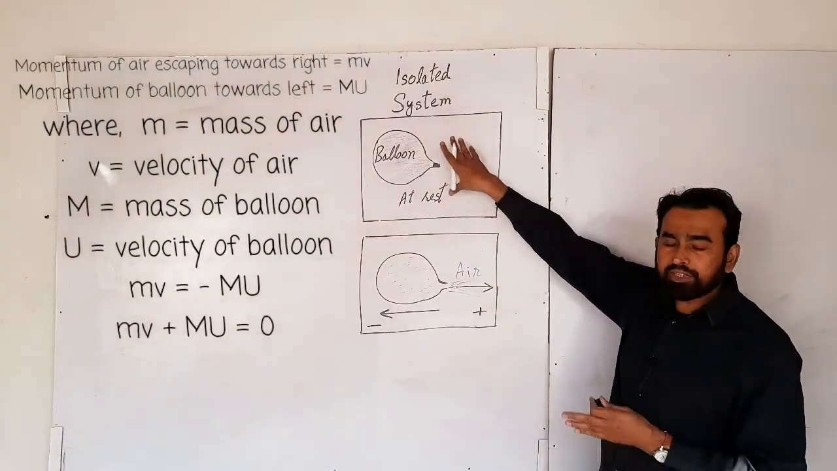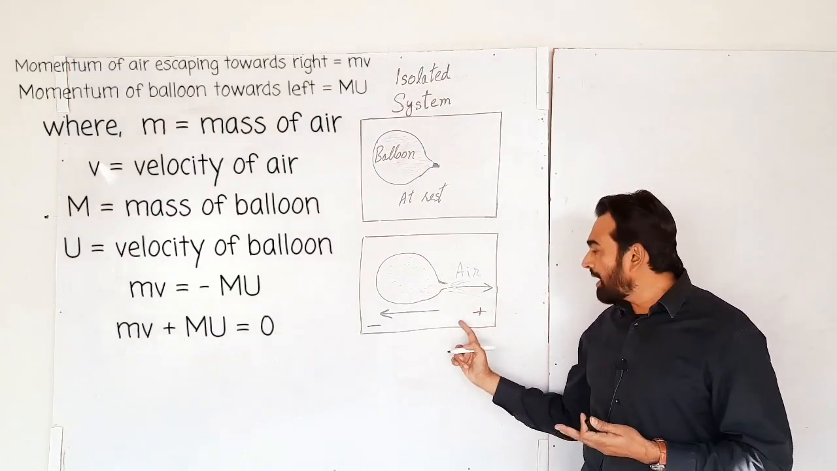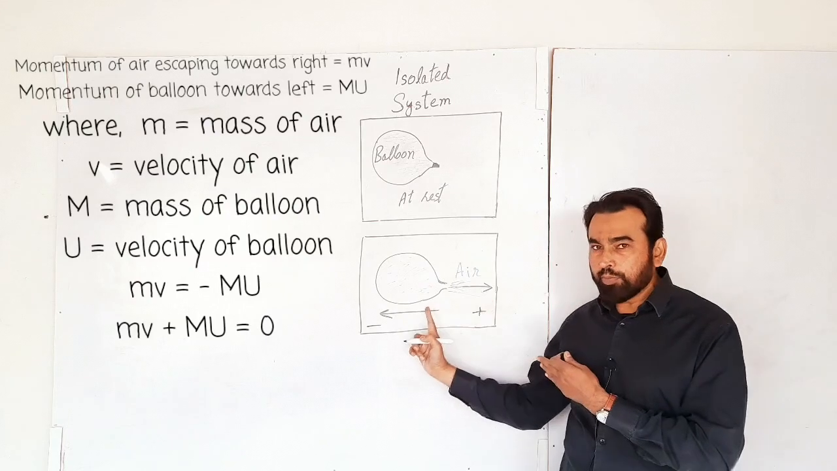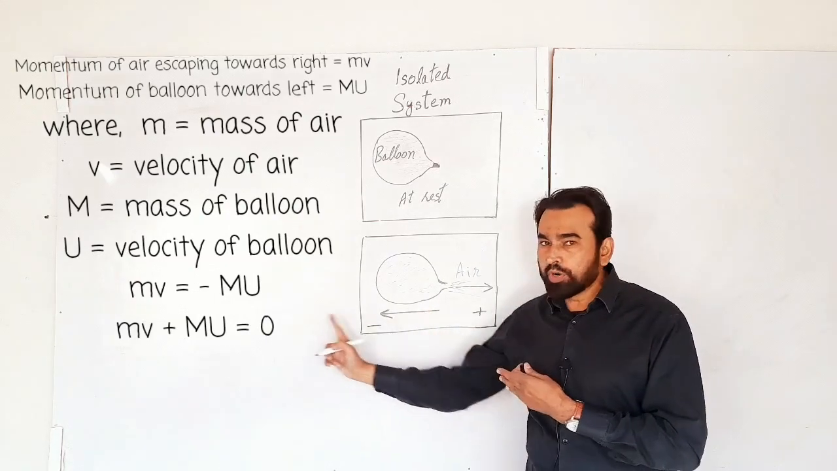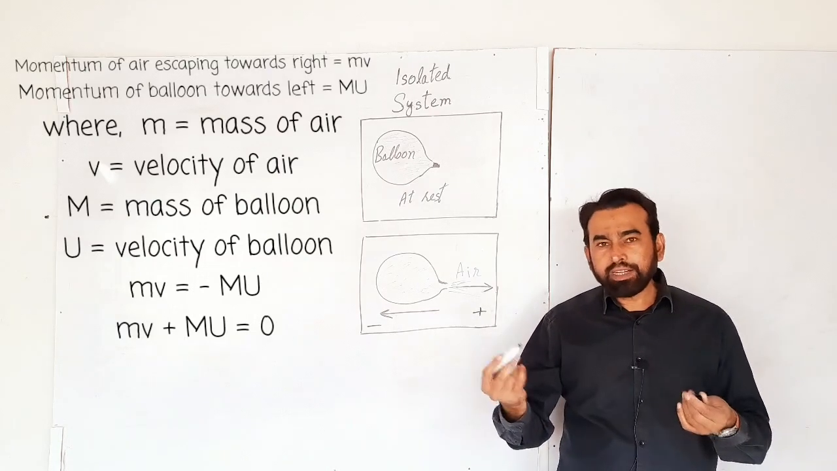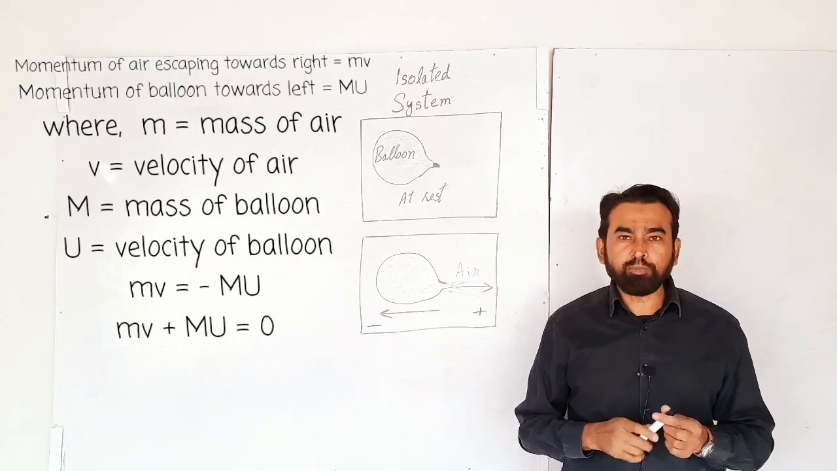So initially I told you that before the escaping of air, when the system was at rest, the momentum was zero. Then after this, you will see that while adding the momentum of air towards the right, which is positive, and the momentum of the balloon, which is towards the left, which is negative, by adding the two, again you will get the result zero, which proves the law of conservation of momentum.